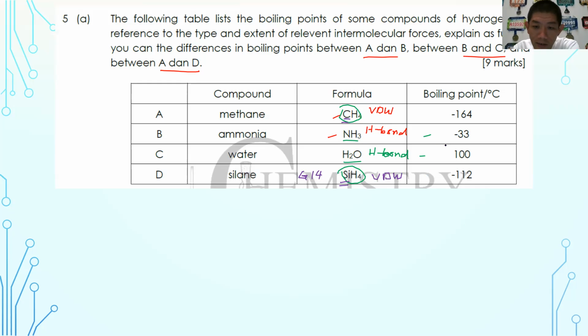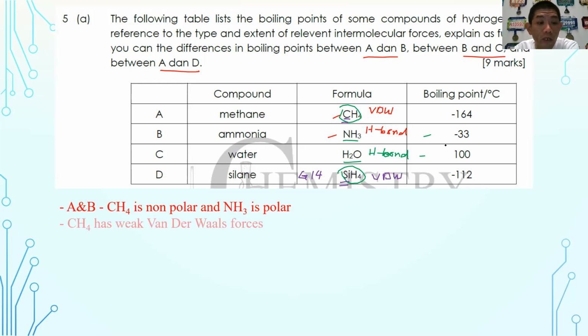So what are the points? So let's together have a look one by one. So in methane and ammonia, you should mention that CH4 is a non-polar molecule, while NH3 is a polar molecule. So CH4 is held by weak van der Waals forces, while ammonia is held by strong hydrogen bond. No abbreviation. Sorry, I forgot to mention this. No abbreviation. Don't write H bond. Must full name hydrogen bond. Okay, which is stronger than weak van der Waals forces.